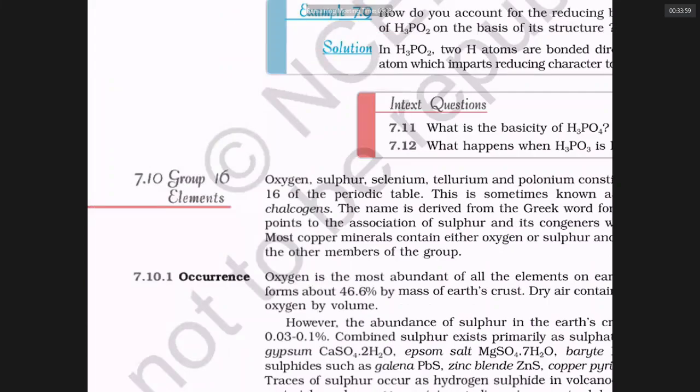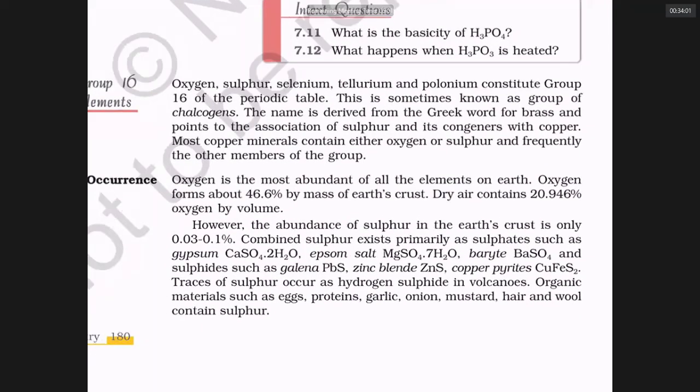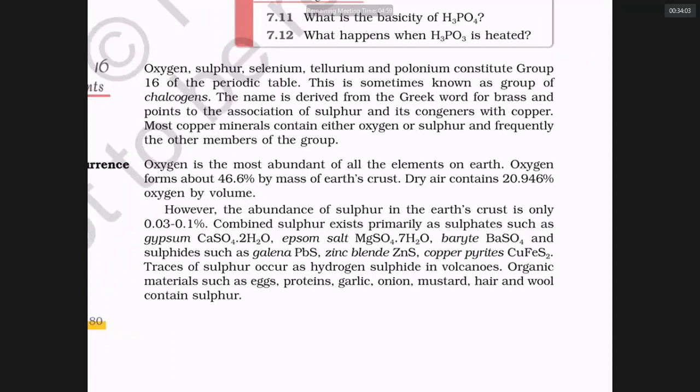Ladies and gentlemen, we are in the 16th group. Do you know the most abundant element in the earth's crust is oxygen? Yes or no? Yes, sir.